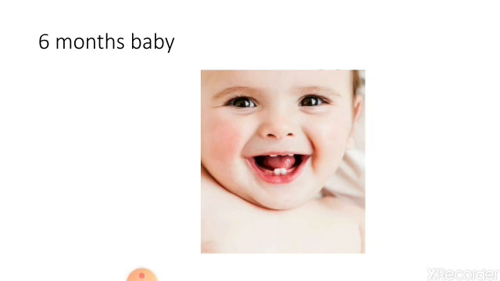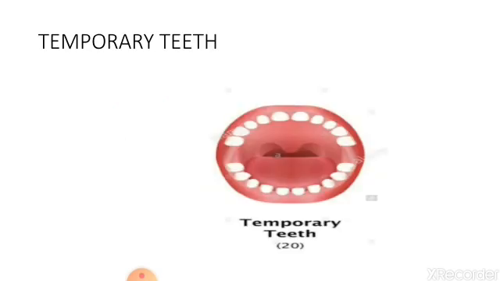During birth, there are no teeth in a child's mouth, but by 3 years, the child has 20 teeth in his mouth. These teeth are called temporary teeth or milk teeth. These are 20 in total.